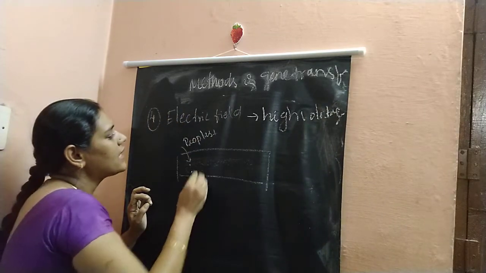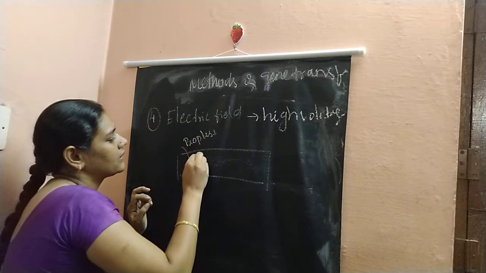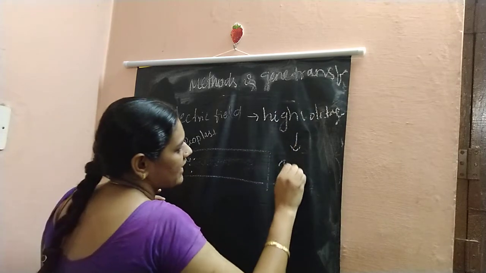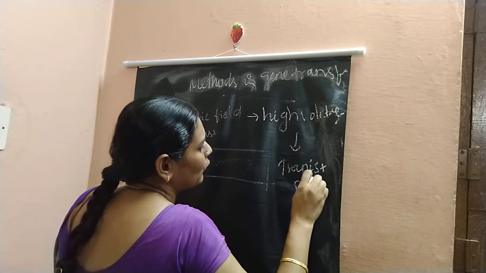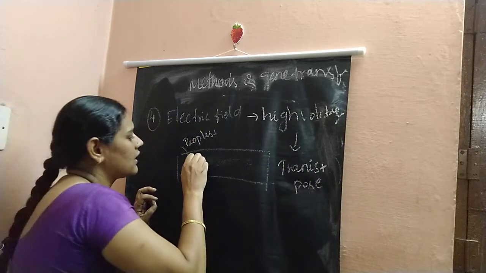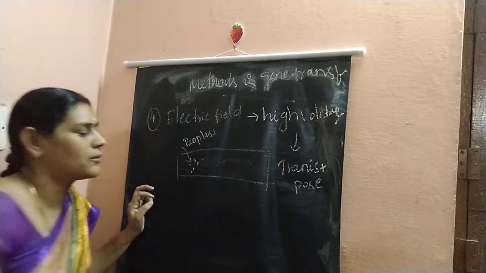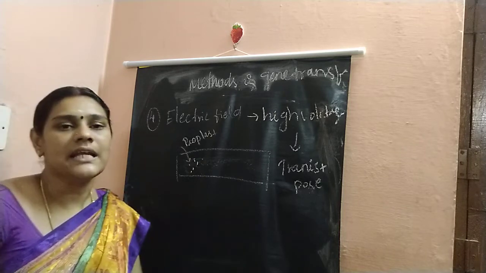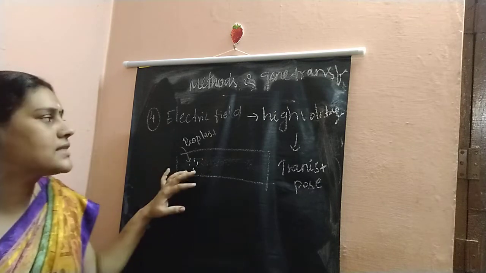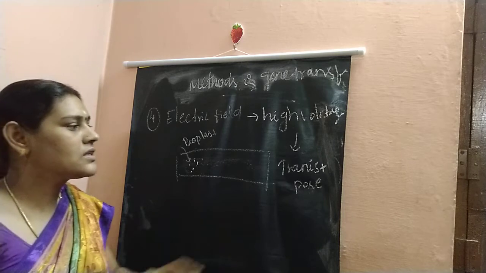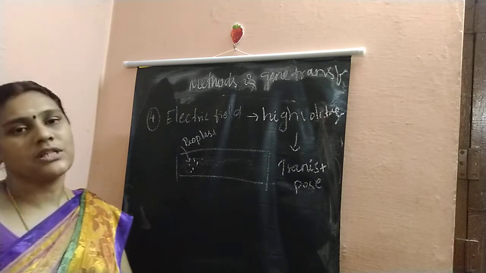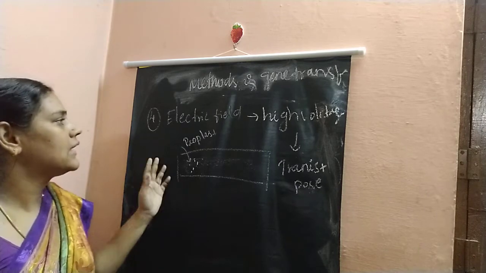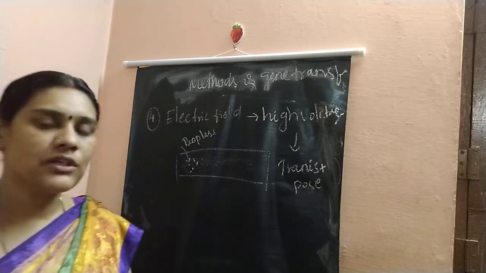It gives transient pores, that is, temporary pores created on the protoplast. Through these temporary pores on the protoplast, the DNA insert is taken directly inside the protoplast. Because it is just a transient pore, the DNA easily enters. That is what is meant by the electric field method of gene transfer.